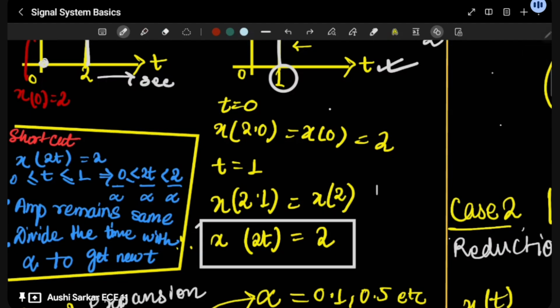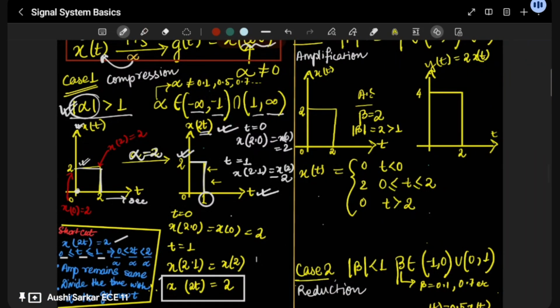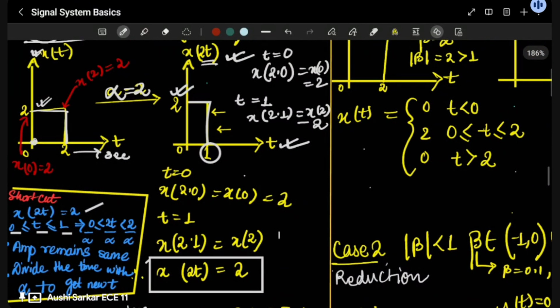So see, here x(2t) is equal to 2. Okay, so x(2t) is equal to 2, and here let's say 0, t and 1. How are we denoting this? I'm telling you very simply, we have to think about where the t is lying. So if we get something like 0, t and 1, we have these things. So let's say 0, t, 1 is there, and then we move to 0, 2t and 2 in this configuration. And what we have to do is just divide it by alpha. What is alpha? You know, the multiplication term is alpha.